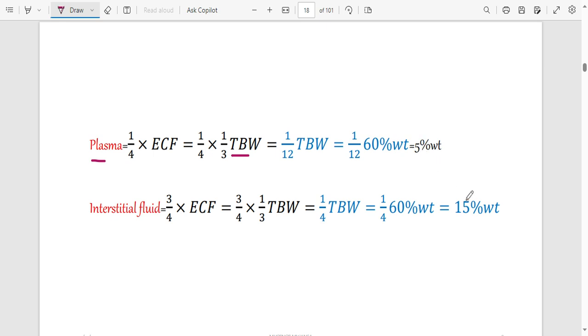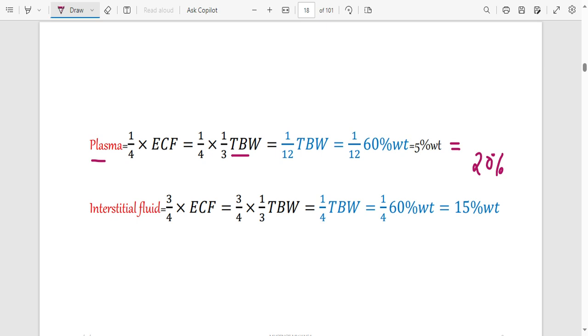If you add 5% and 15%, it will give you the total, which is 20% of the weight. So we can actually calculate how much fluid we expect to be inside blood vessels. 5% of the weight, and we are saying that the weight here is 70 kg.